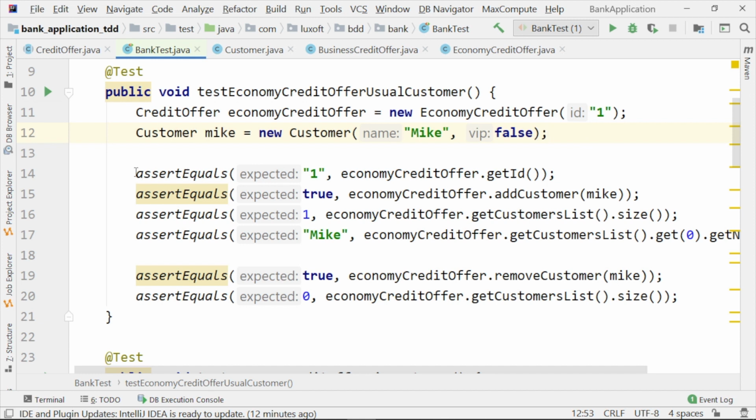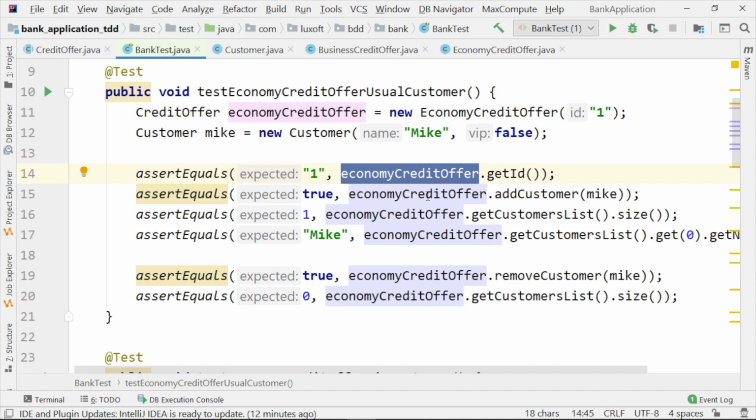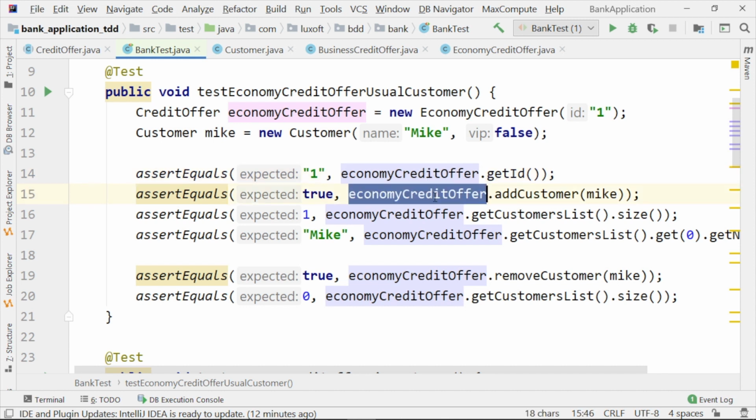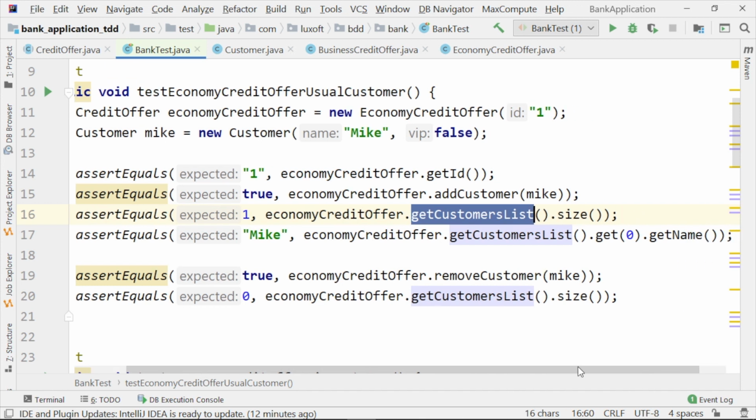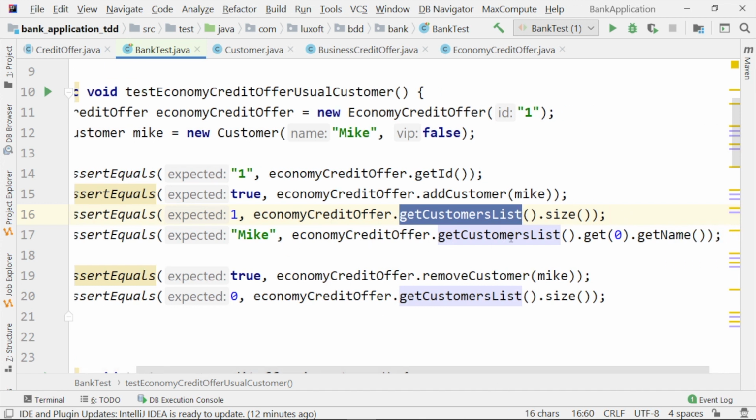And we are starting to make some assertions to see if the ID of the credit offer is fine, to see if we have been able to add Mike as a customer to the economy credit offer, to see that after Mike has been added to the economy credit offer list, the size of the list is 1, to see that Mike is really inside the list of the customers.